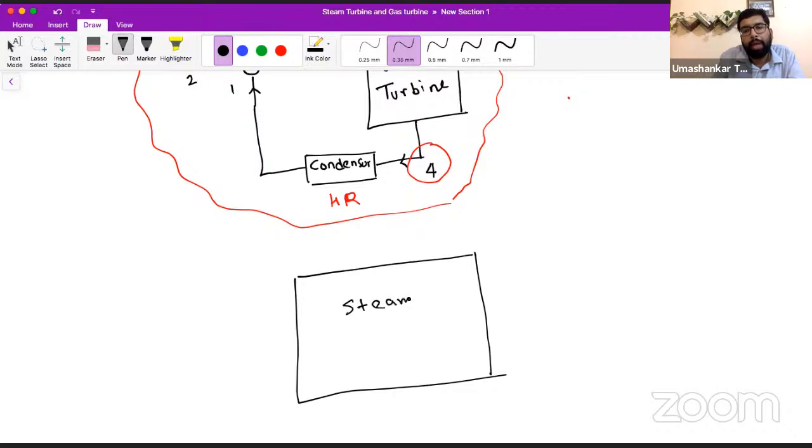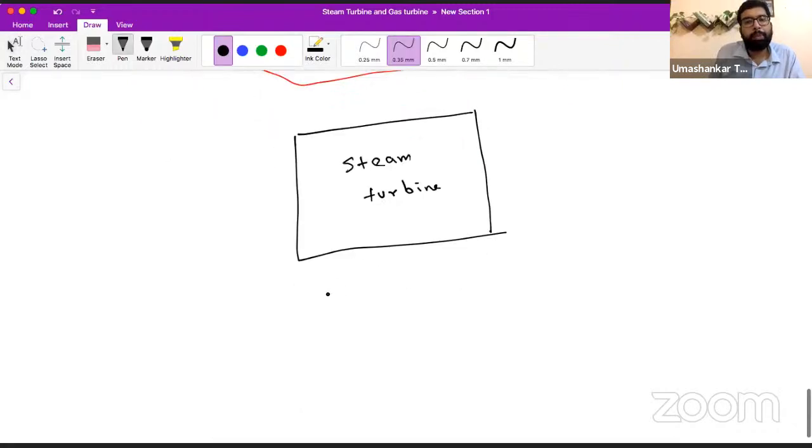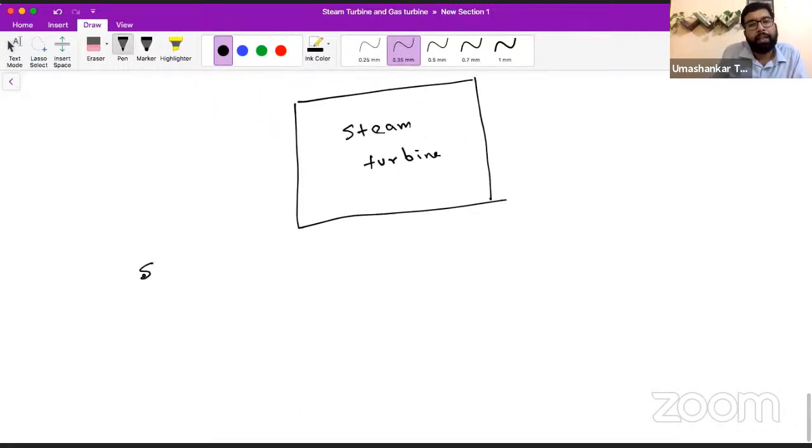We are going to analyze how this steam turbine converts the heat energy of high temperature, high pressure steam into useful work. Let me first define the steam turbine. So in this lecture series, we will unfold this steam turbine.